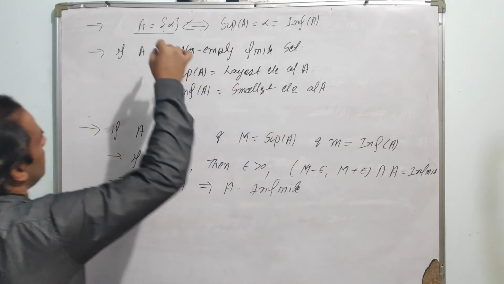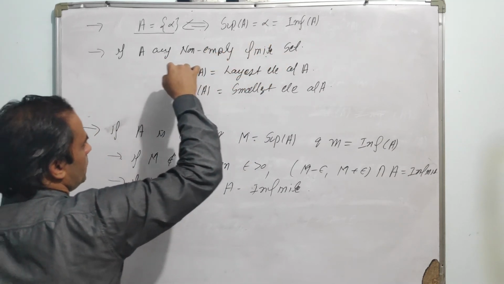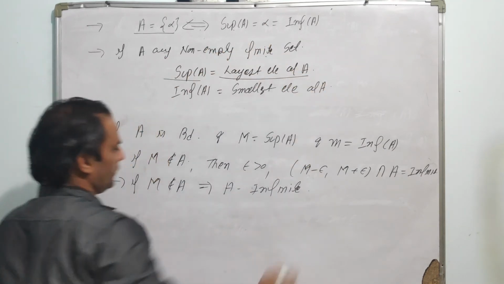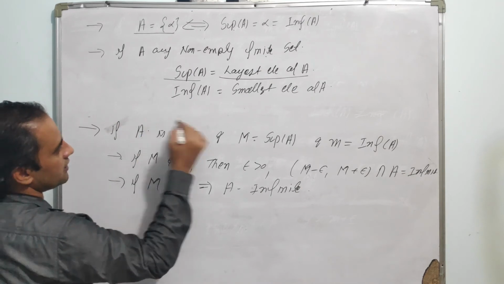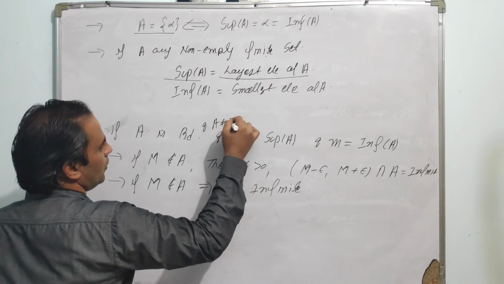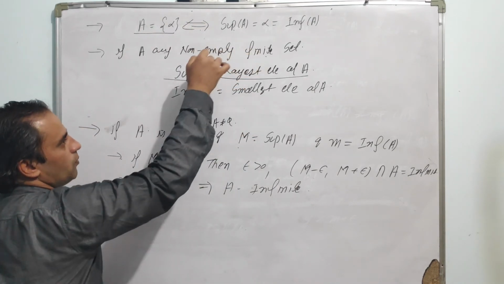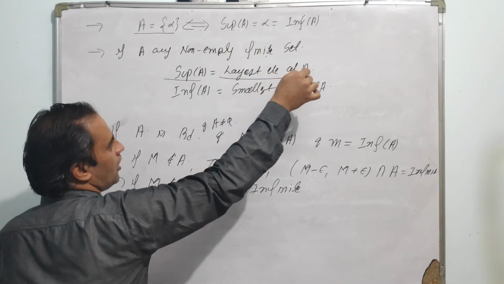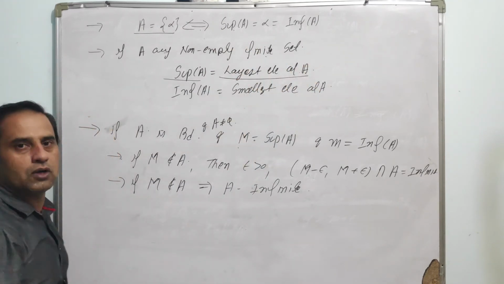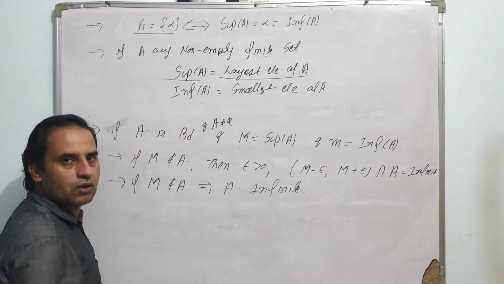Since whenever A is a finite and non-empty set, the supremum is the largest element of A, in this case we assume that A is bounded and A should be a non-empty set. So whenever A is a non-empty finite set, the largest element must be a member of this set, and the infimum is the smallest element, which is obviously a member of the set.